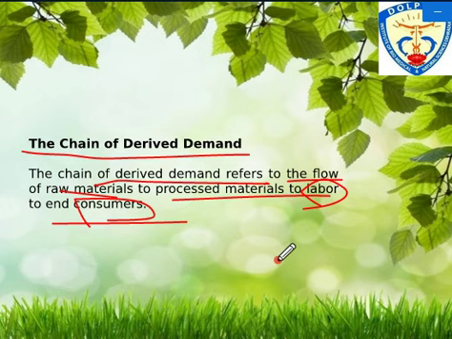Or you can say that more retail shops have been opened to sell those products in the market. So this is indirect derived demand. Have you got that? So you can understand easily. Well, let me give you a very simple example for all of you to understand. You are using a mobile phone, right?